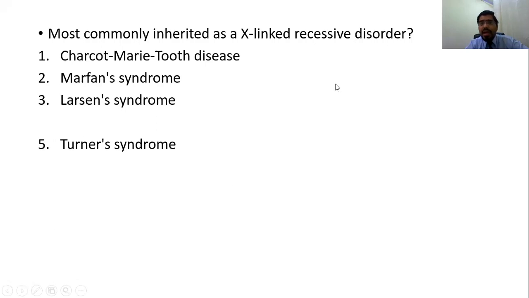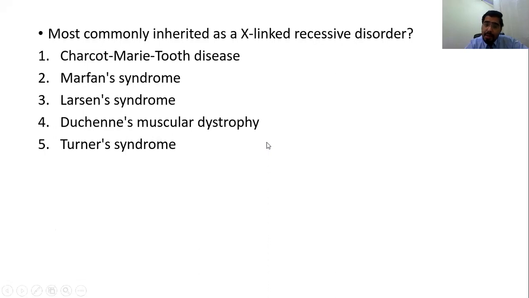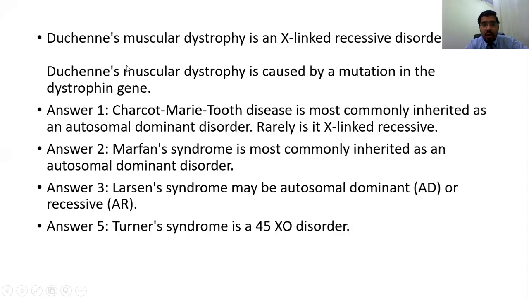Most commonly inherited X-linked disorders: this is Duchenne muscular dystrophy. In exam, they like to test autosomal recessive, X-linked recessive, the genetics and the involved famous genes. So how are the other answers incorrect? CMT is most commonly inherited as autosomal dominant.